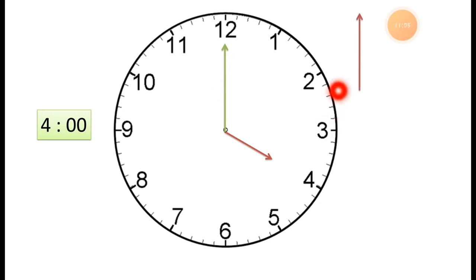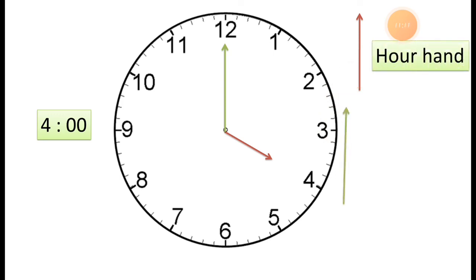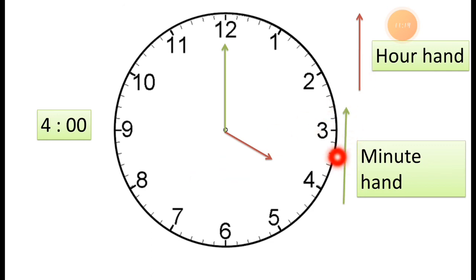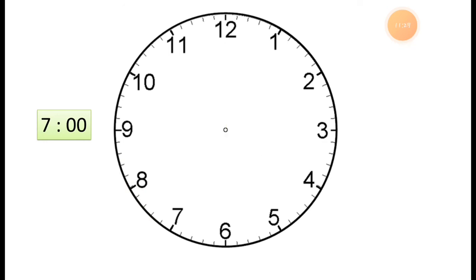Now I'll show you the red hand, it is the hour hand, it shows the hour, and the green hand, it is the minute hand, it shows the minute. You can see this. So the given time is 4 o'clock. We have done this, drawing the hands.